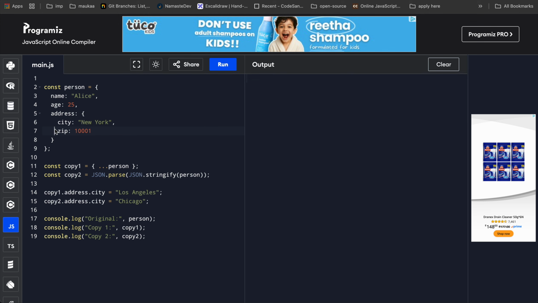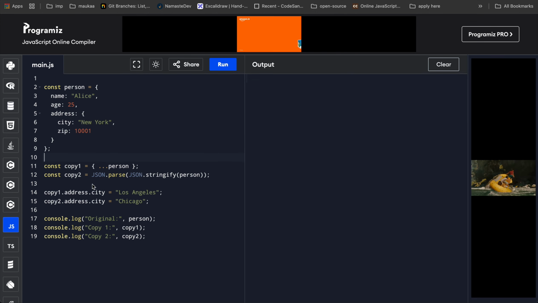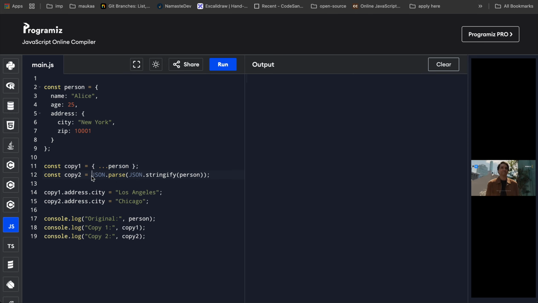And what we are doing here is creating another object with the spread operator, and we are using the JSON parser, and later on we are changing the values. So according to you, what will be the output of this? Take your time, pause the video and then come back.